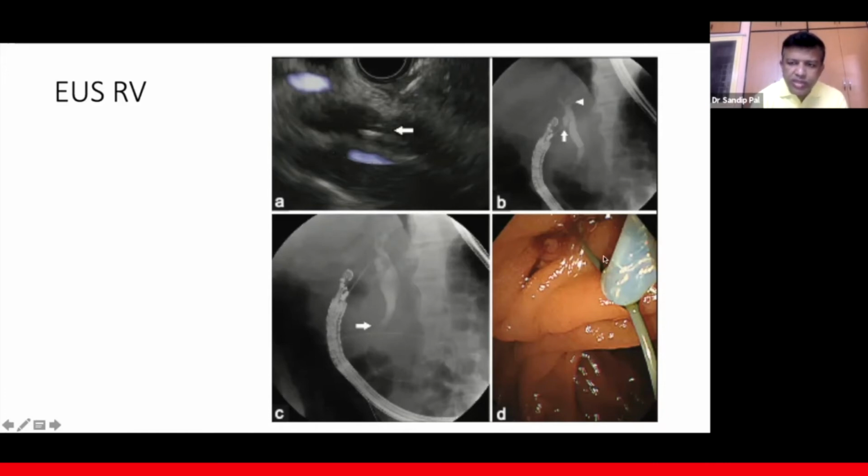Once you can see the guide wire coming out from the ampulla, either you can cannulate alongside the guide wire and complete a regular ERCP, or you can take this guide wire out from the mouth of the patient, put it again through the scope and do a routine ERCP.